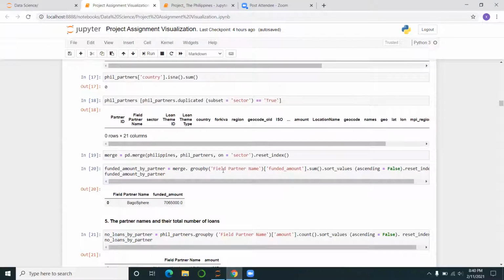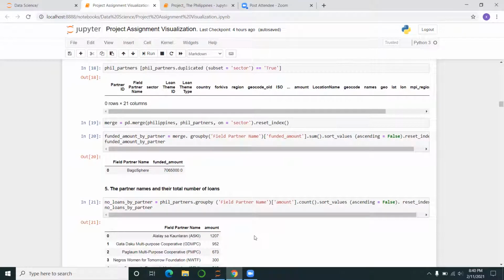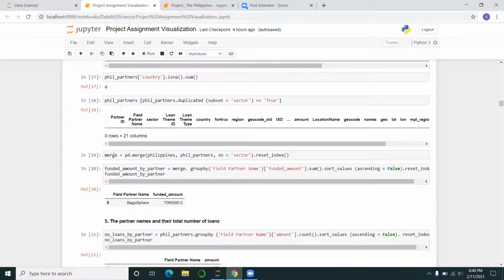So I did group by field partner and funded amount. Wait, I feel like this is wrong. Yeah, so this is what I did, but I think now I know why. Oh, actually, yeah, this is the code. So the merge was pd.merge Philippines and Philippine partners.